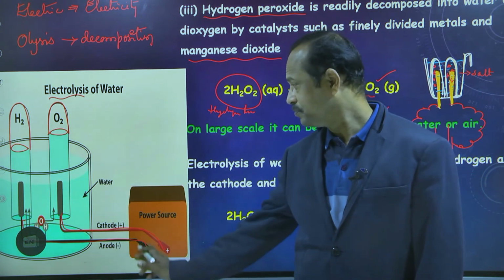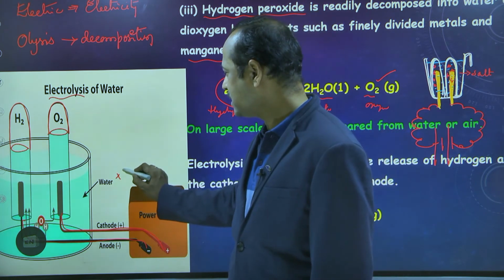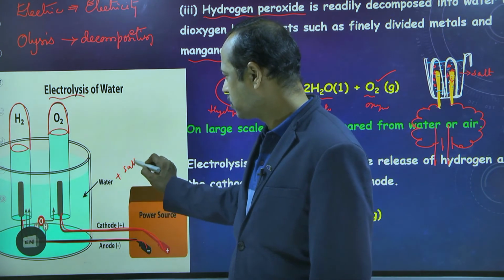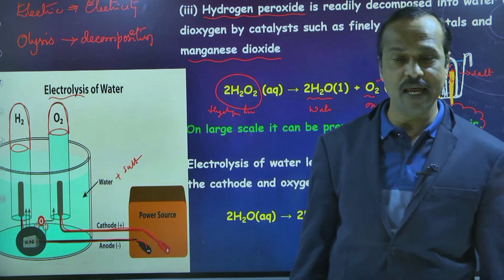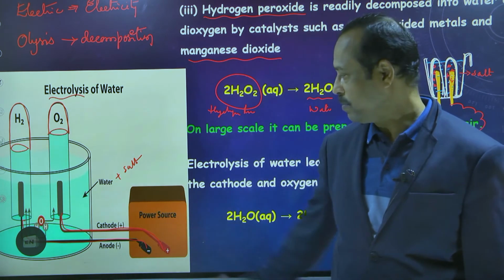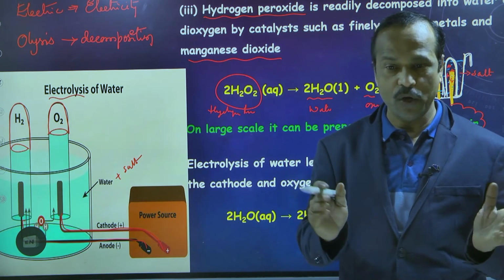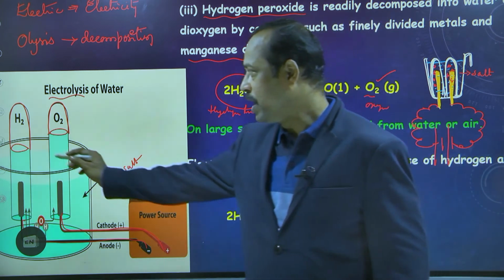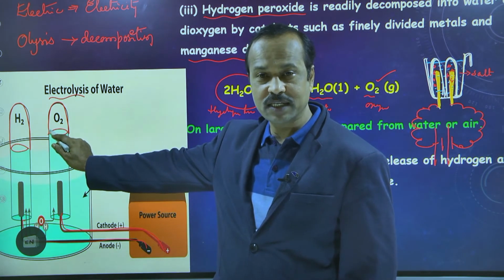We take water with a small amount of acid, base, or a little salt added. Then you pass the electricity. The current passes through the water. In one test tube hydrogen gas is collected, and in the other test tube oxygen gas is collected.